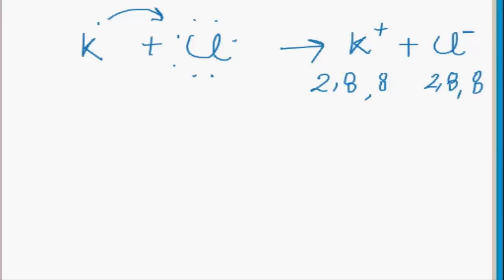So examples of ionic compounds are chlorides, fluorides, nitrates, oxides and sulfides of sodium and potassium. And chlorides, fluorides, nitrates and oxides of magnesium and calcium. These are examples of ionic compounds.